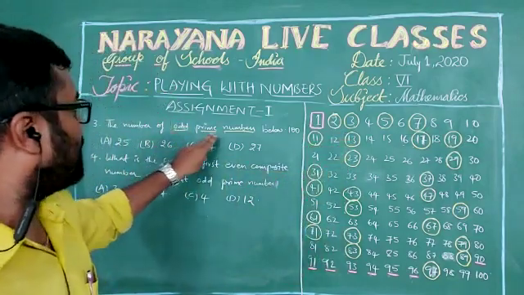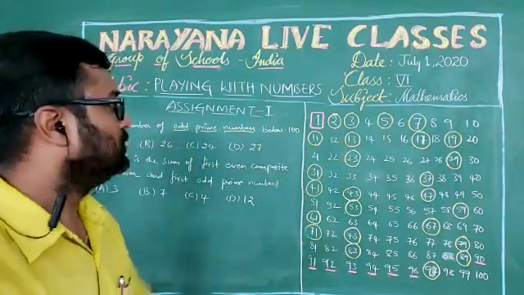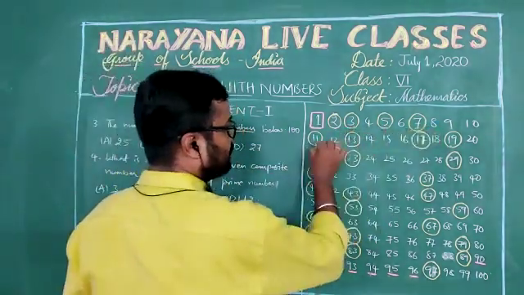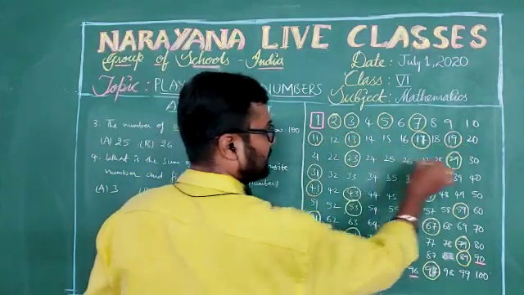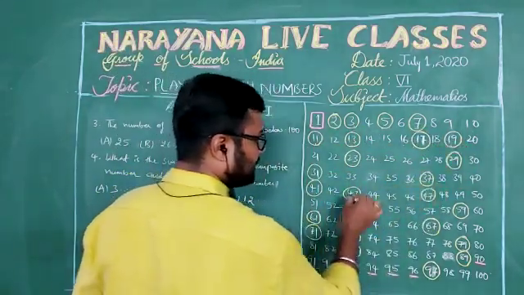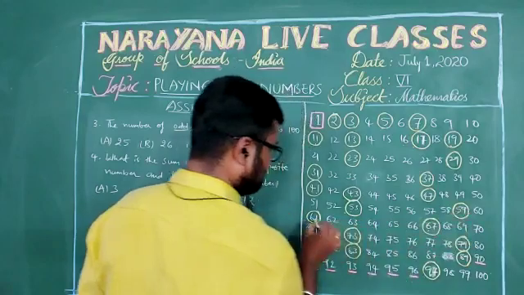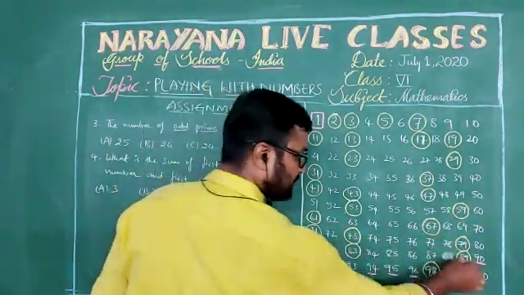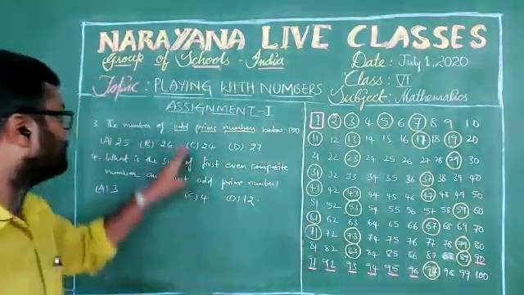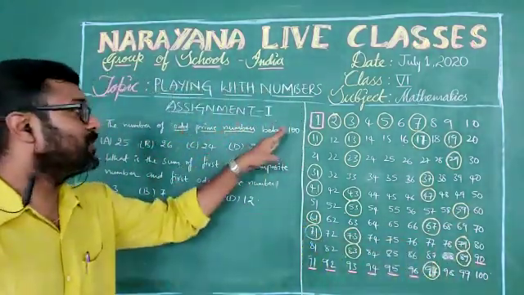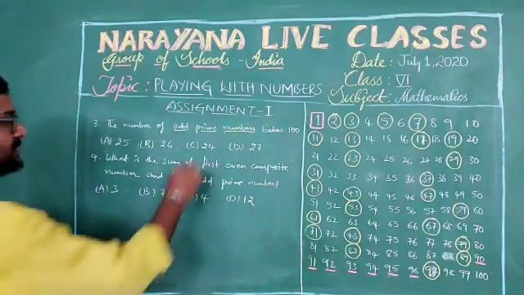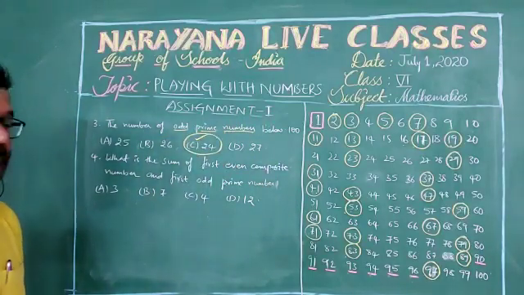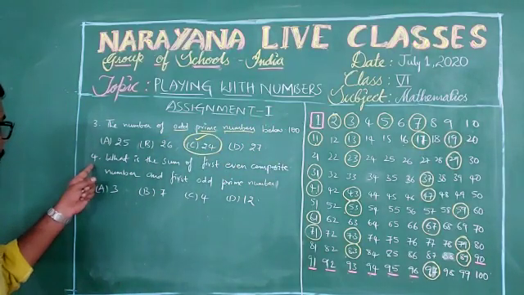So now we need to count the number of odd prime numbers below 100. Start from 3. 1, 2, 3, 4, 5, 6, 7, 8, 9, 10, 11, 12, 13, 14, 15, 16, 17, 18, 19, 20, 21, 22, 23, 24. So 24 odd prime numbers are there below 100. So our option is C, isn't it? Our option is C. Now we will go for the fourth question.